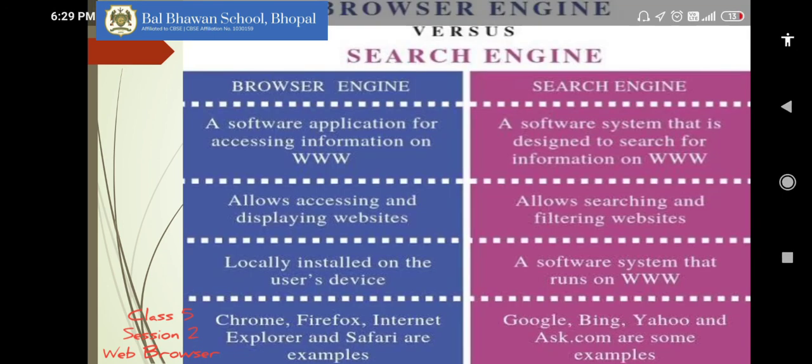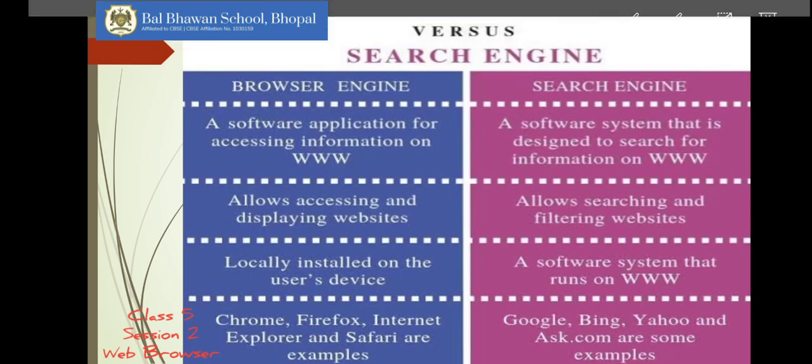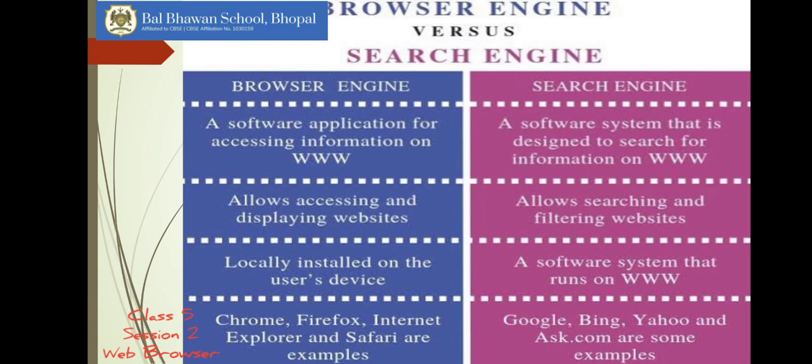Now next is a difference between a browser and a search engine. Now what is a browser? Browser is a software which helps you to access the internet, right? And a search engine, it allows you to search or to browse through that web browser through the internet. You have to use a browser to get to a search engine.